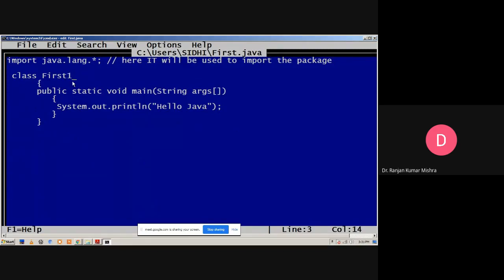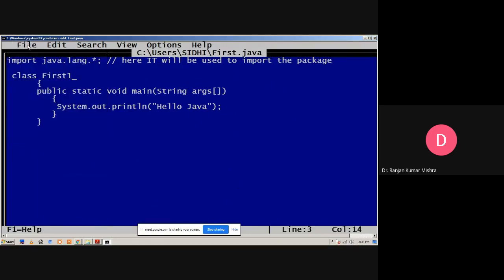Now suppose the class name is first1, and we save this program as first.java. Here the name of the class is first1, and the file name that is saved is first.java. Both are different. So what is the process to execute such programs? Let us see.